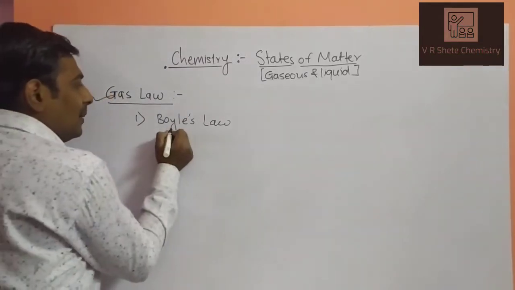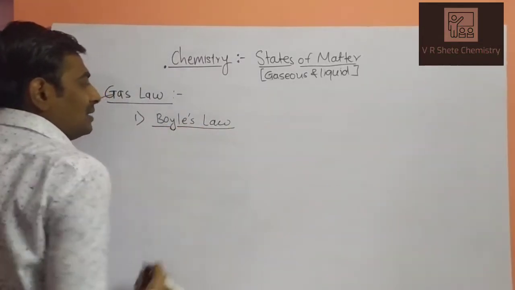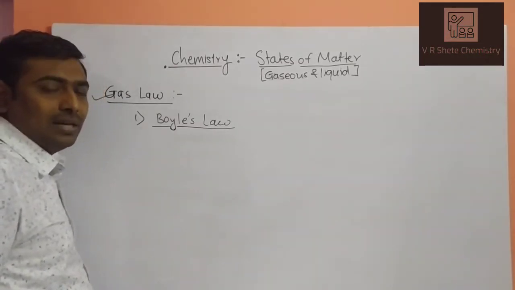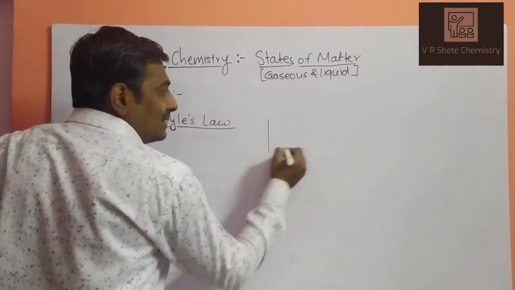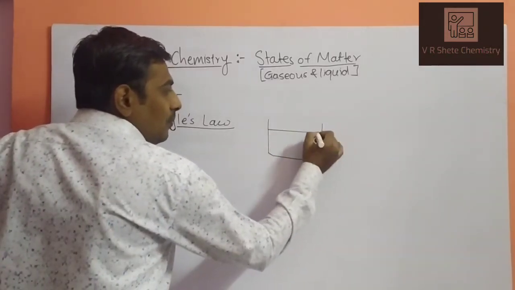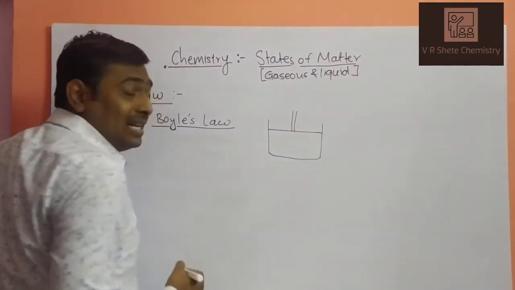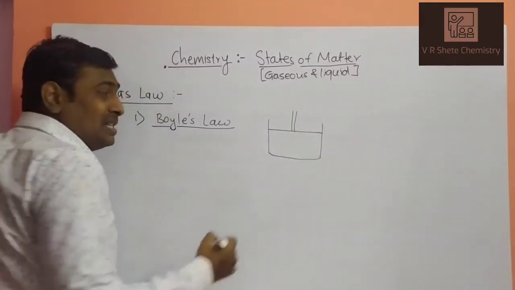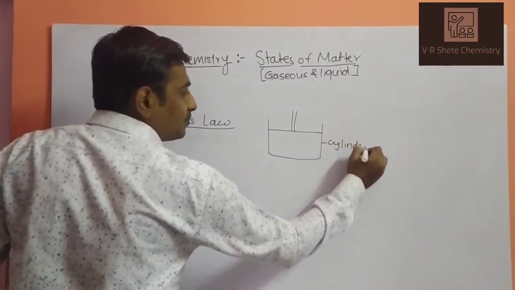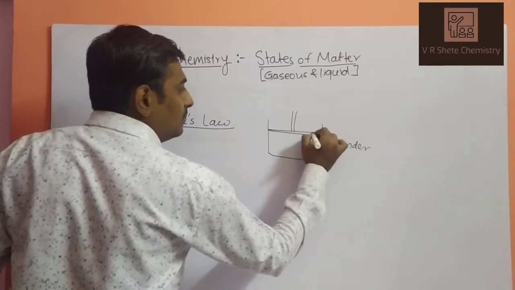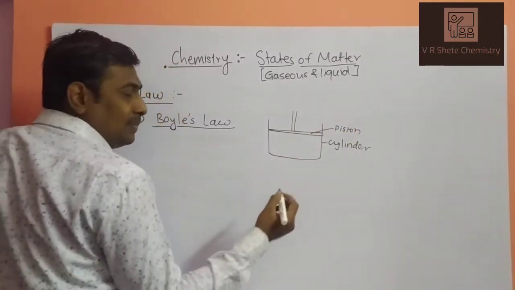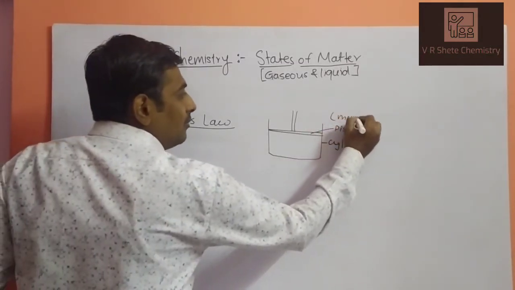What is Boyle's law? Boyle is the scientist who discussed the relationship between pressure and volume. The scientist says that if you take a gas in a cylinder which is attached with a movable frictionless piston, this is your cylinder or container, and this is your piston. The piston is movable, a very important property.